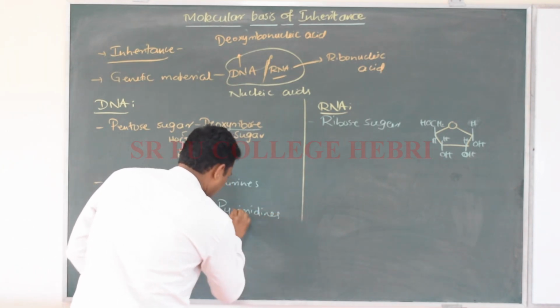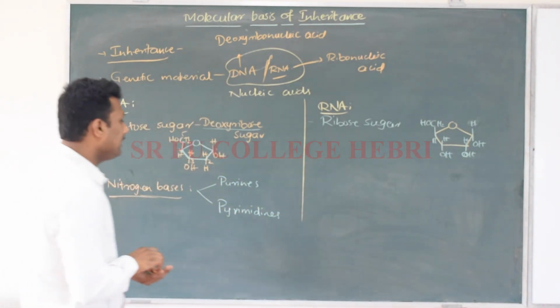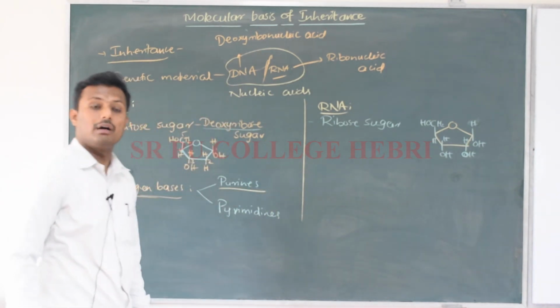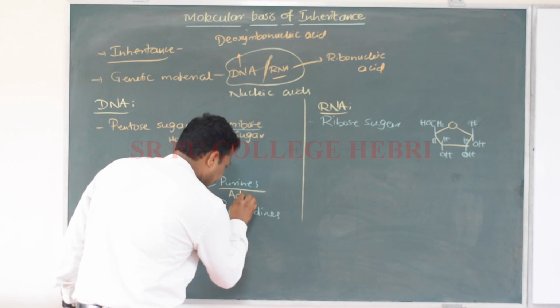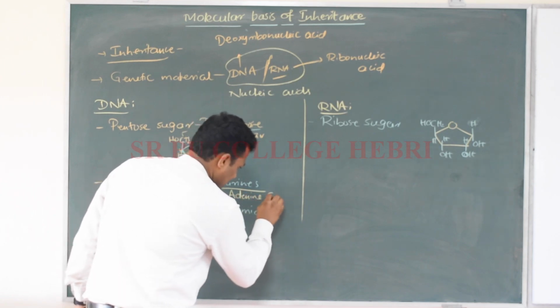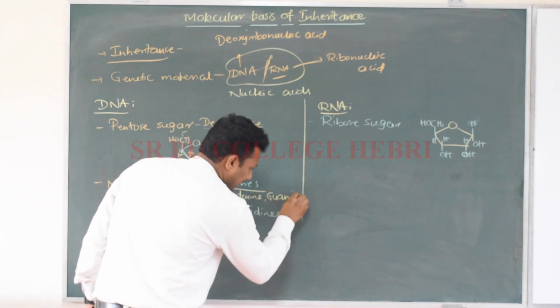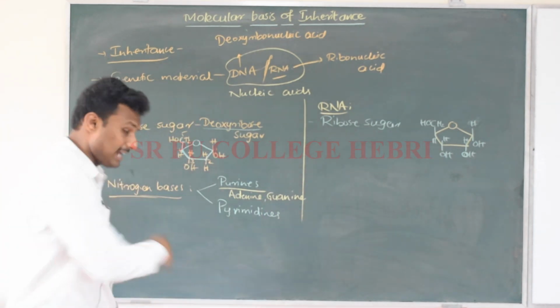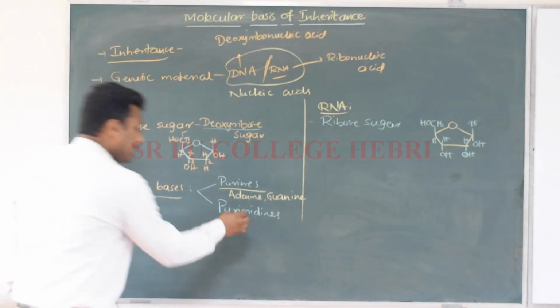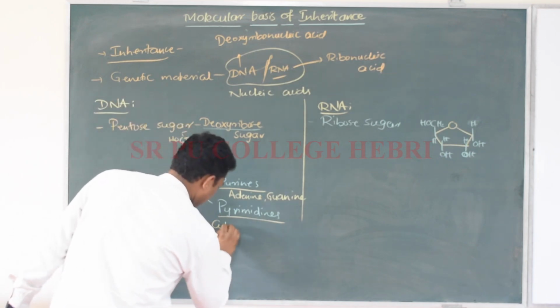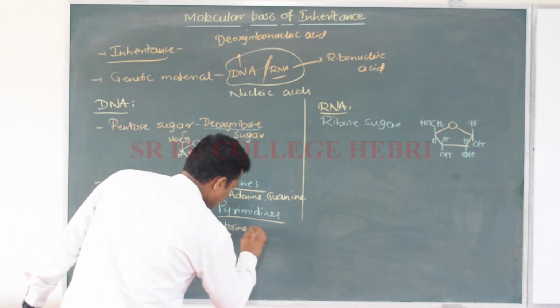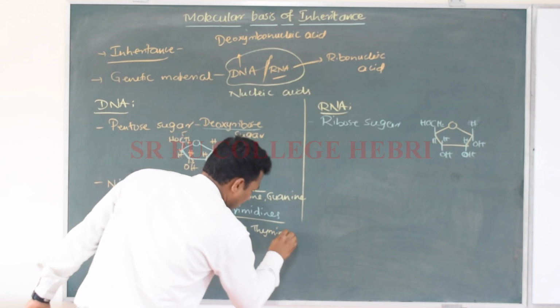Under purines, we consider two nitrogen bases, adenine and guanine. Under the pyrimidines, cytosine and thymine are considered.